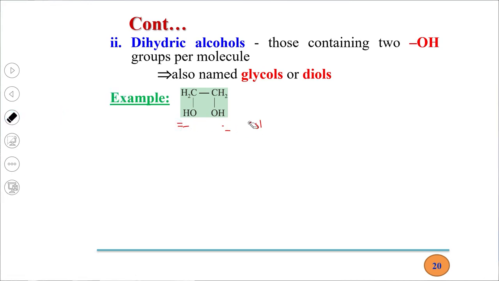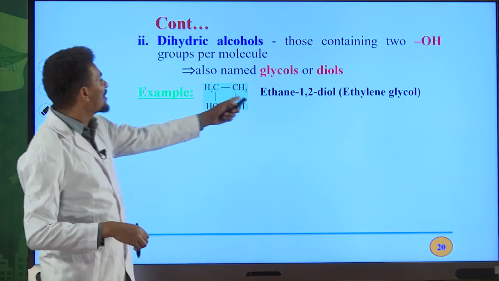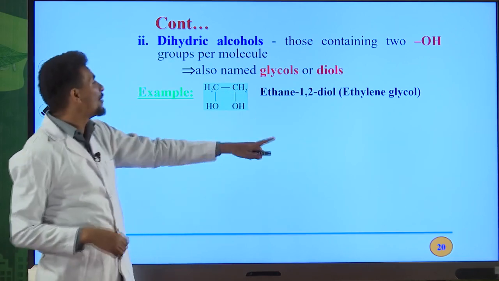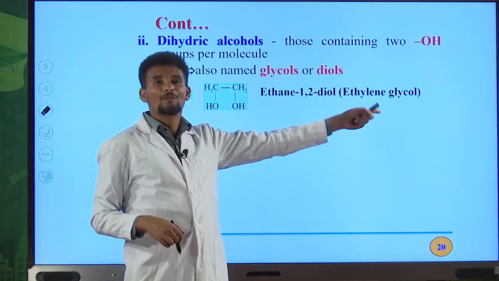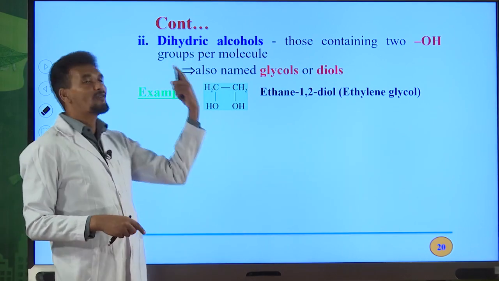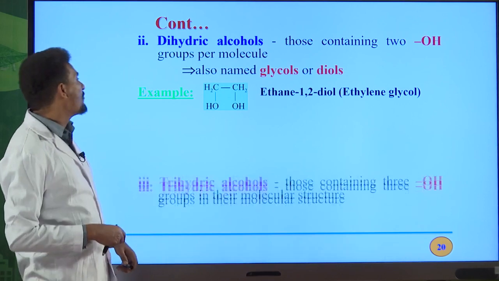So always remember how to write the IUPAC names for organic compounds. This is ethane-1,2-diol. This is the IUPAC name for this alcohol. Its common name is ethylene glycol. Ethylene indicates the presence of 2 carbon atoms in the molecule. Therefore, ethylene glycol is the common name for this alcohol.